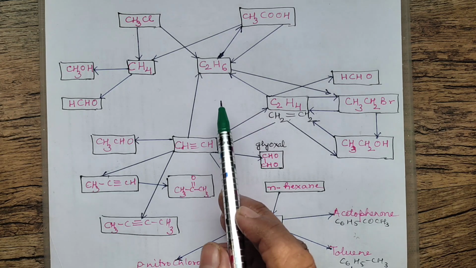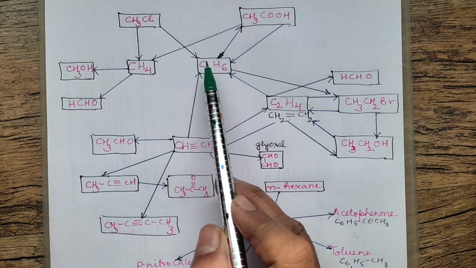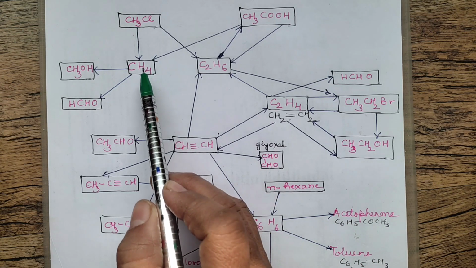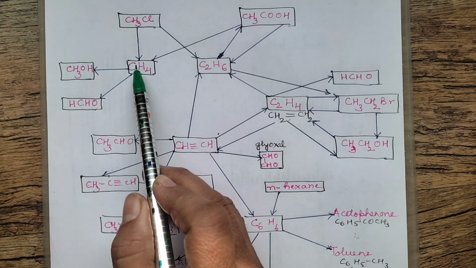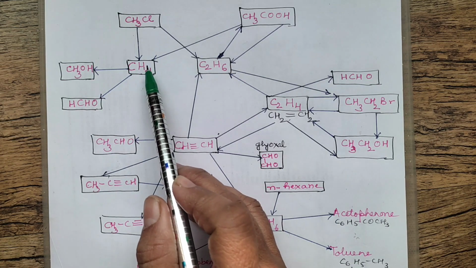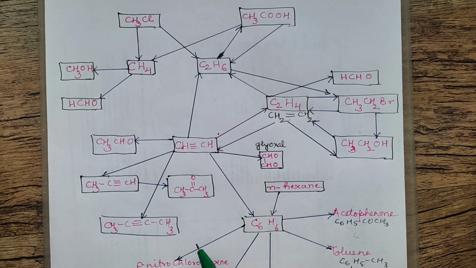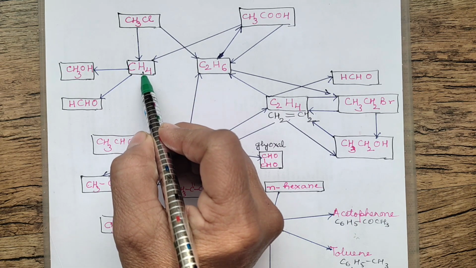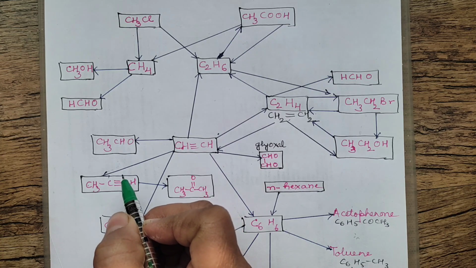Now you can see some compounds are marked in the boxes. That means this can be converted, and you can check the arrows. Like this is methane. Arrow is going this side, means methane can be converted into, or methane can be prepared from. So like that it is. Now you can see methyl chloride. From methyl chloride you can prepare methane. On the arrow I'll be writing the chemicals that are required.